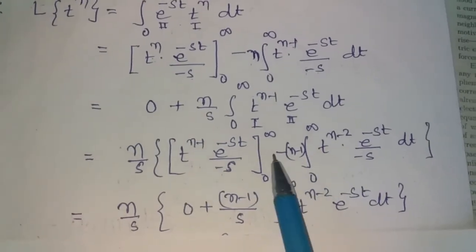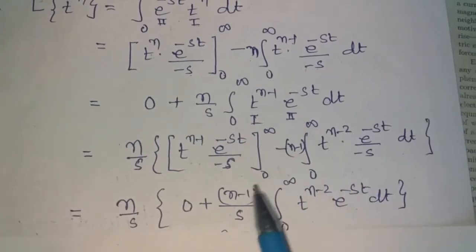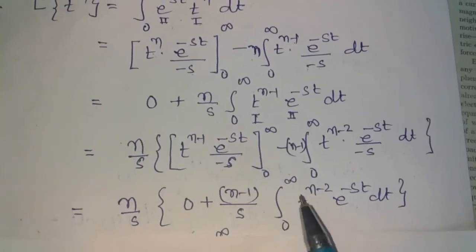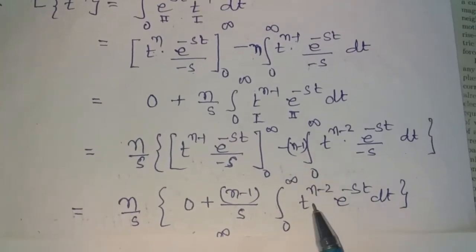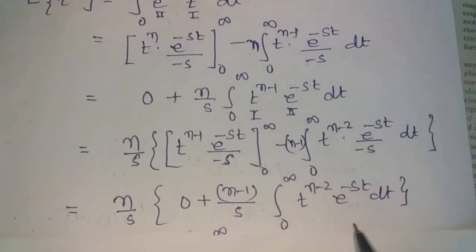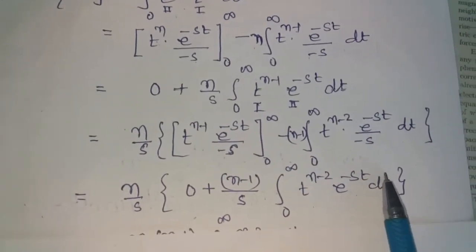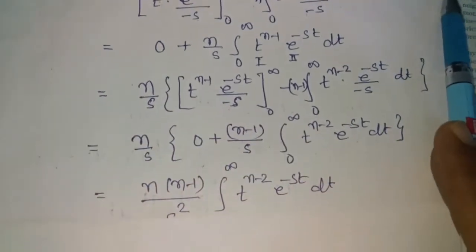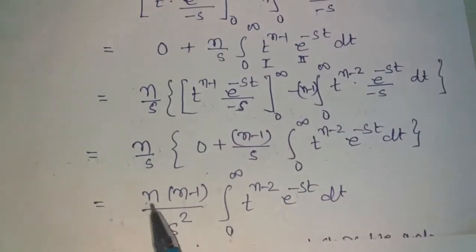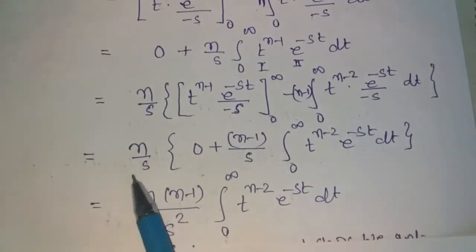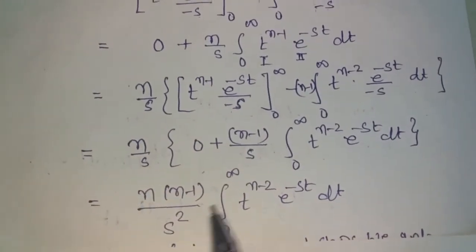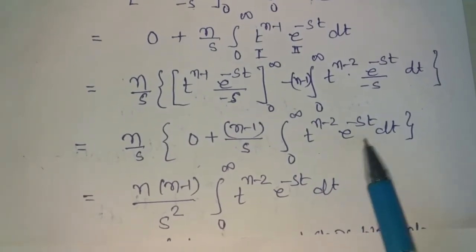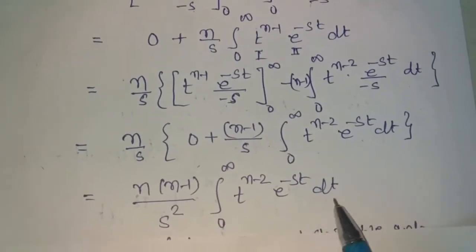Here negative negative is positive and s is a constant, so we write n minus 1 by s, and then integral from 0 to infinity of t raised to n minus 2 into e raised to minus st dt. After simplification we get n into n minus 1 upon s into s, which is s square, then integral from 0 to infinity of t raised to n minus 2 into e raised to minus st dt.